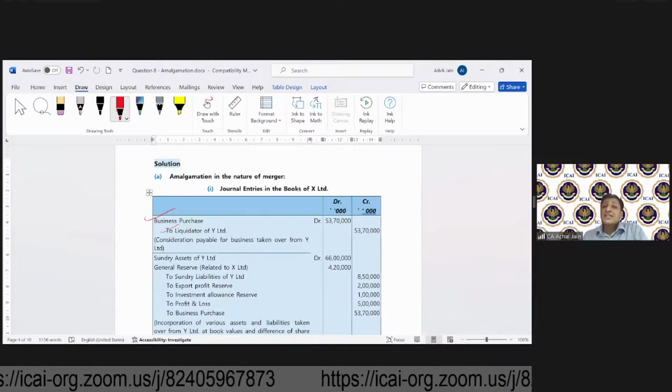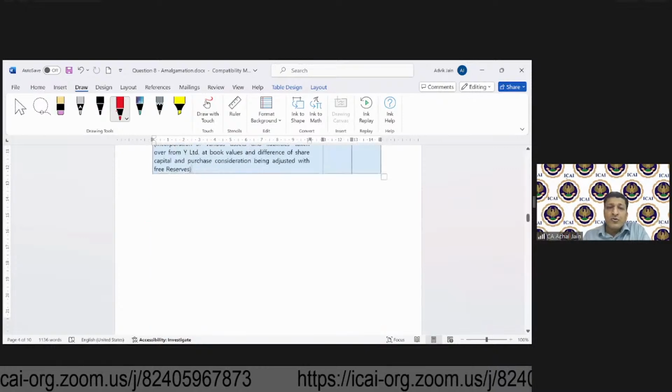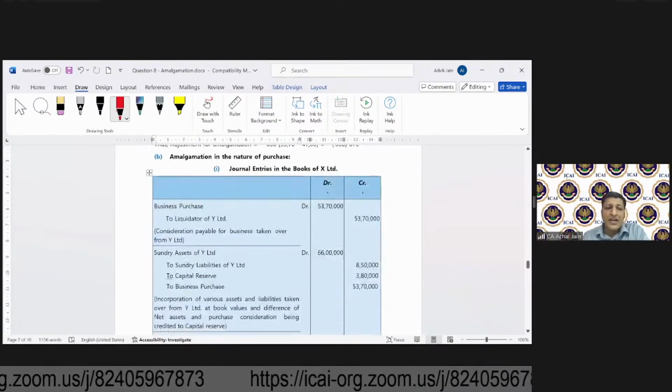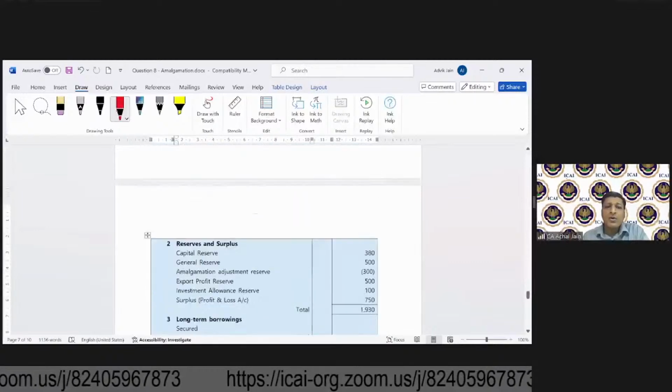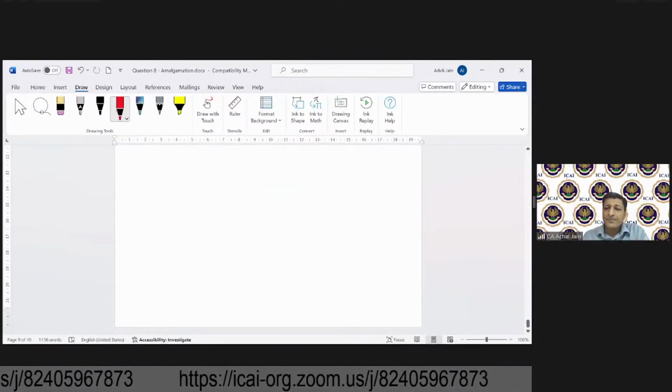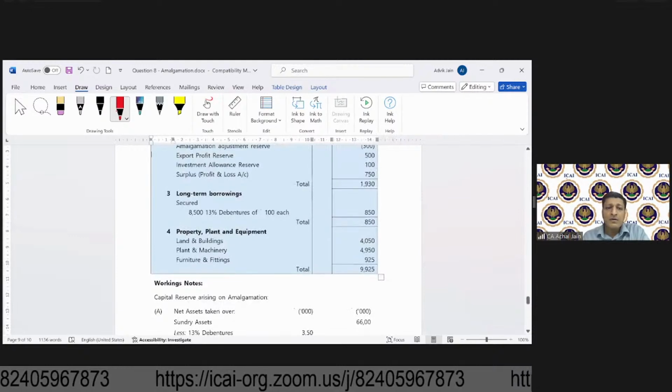And this consideration will have to be computed. So I think we'll have a working note in respect of this consideration, so let's get on to that working note to get to the amount of that consideration.